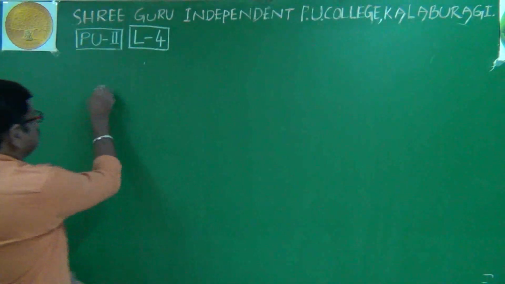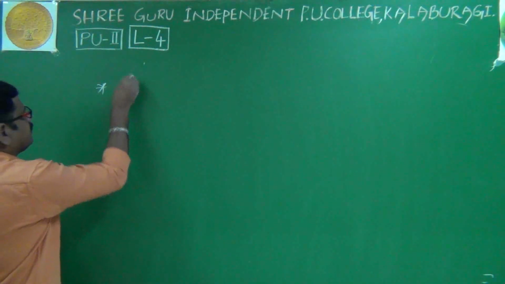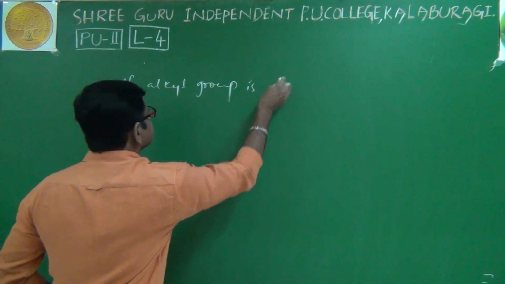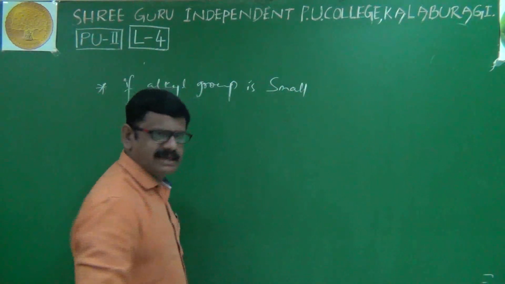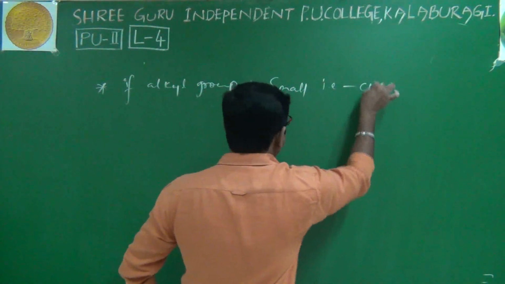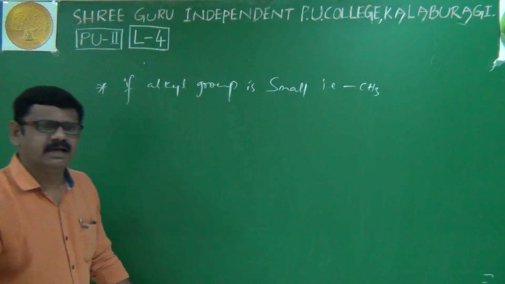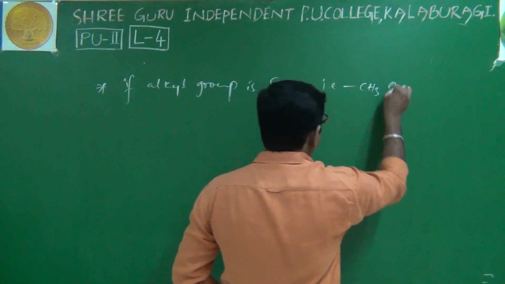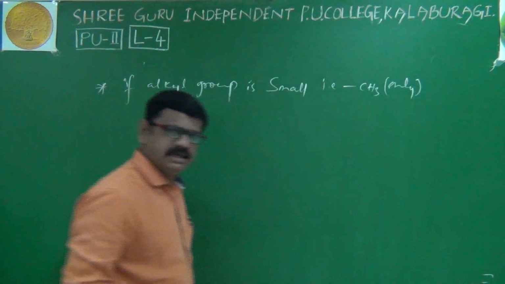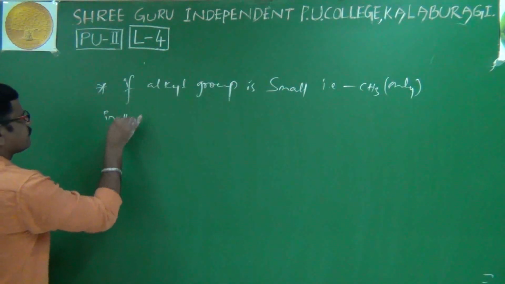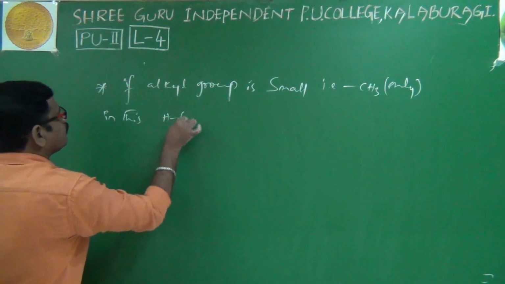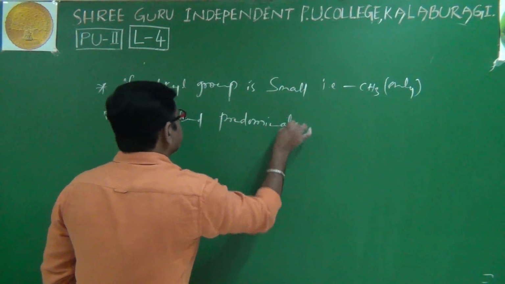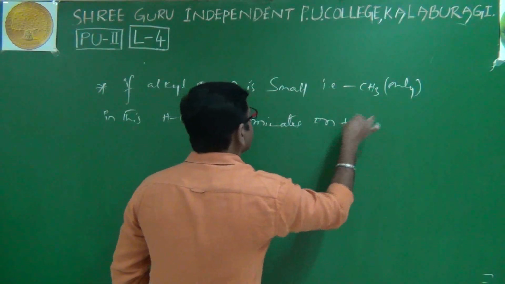Right. Now, suppose the alkyl group is a smaller alkyl group. The smallest alkyl group is the methyl group; particularly the methyl group, remember. If the alkyl group is smaller, only methyl, in that case hydrogen bonding predominates over the plus I effect.